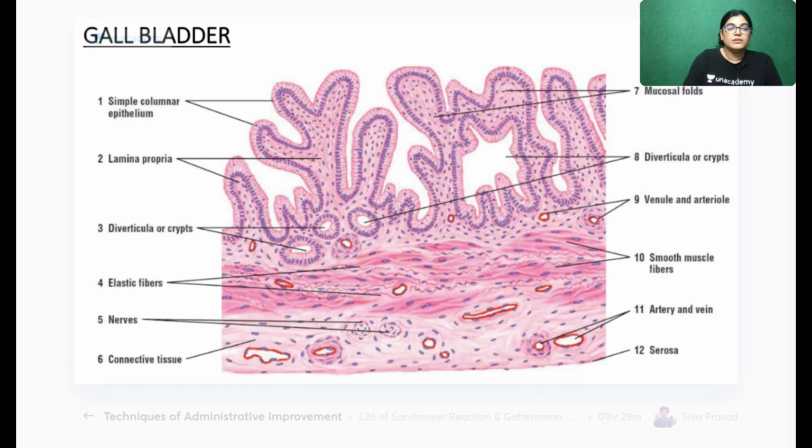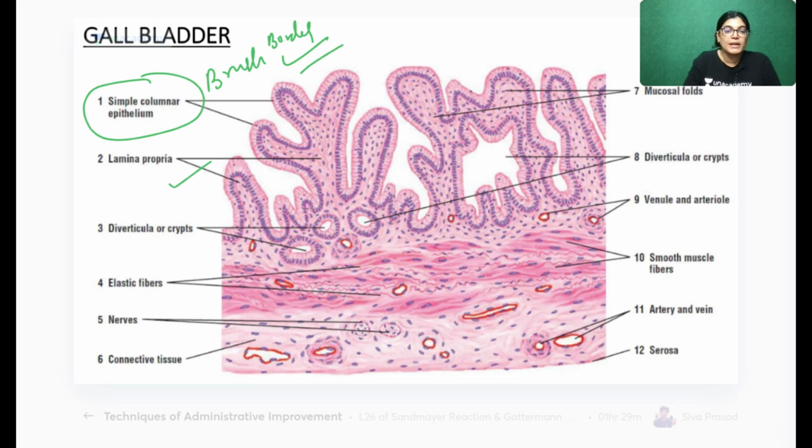Okay, so before that, gallbladder. When you see a slide of gallbladder, there is simple columnar epithelium with brush border. What do you mean by the word brush border? Irregular arrangement of the microvilli. Lamina propria, there is no submucosa layer. Muscularis mucosa, submucosa not there. Only the muscular external layer is there. Honeycomb, irregular appearance. So this is the key feature for identification of gallbladder.